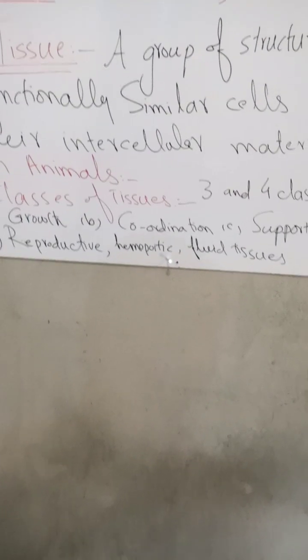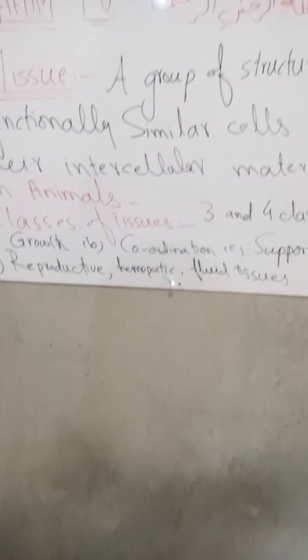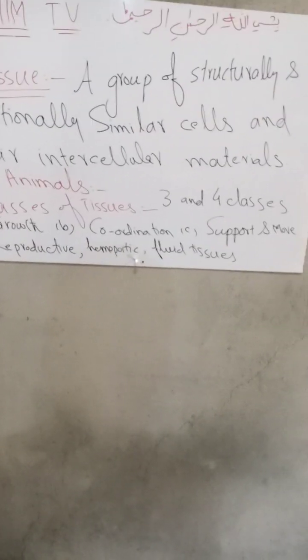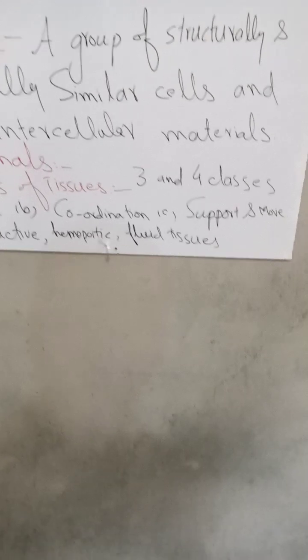Now we describe and define the tissue in detail. Tissue is a group of cells, but those cells which are structurally similar. Their structure is similar and their intercellular materials are similar.